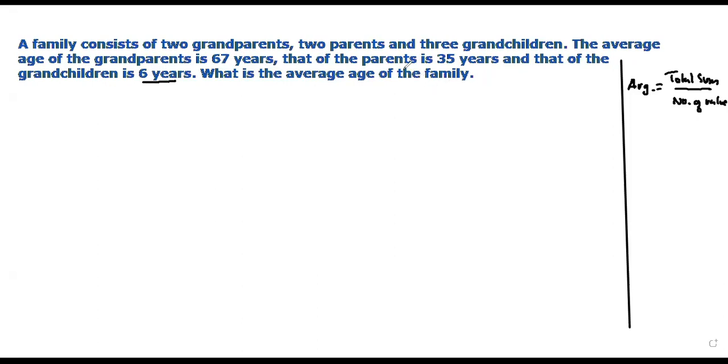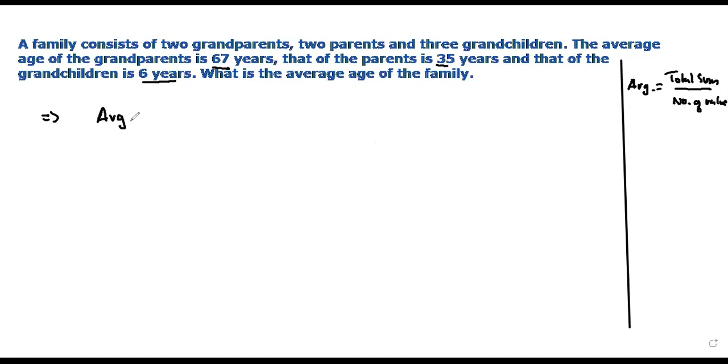If you are solving it for the first time, the family consists of two grandparents, two parents, three grandchildren. Average ages 67 years, 35, 6 years. So you might just average the constant ages and think you get the average age of the family, but that is wrong. That is a wrong concept. Why? Because the question is asking us to find the average age of the family.